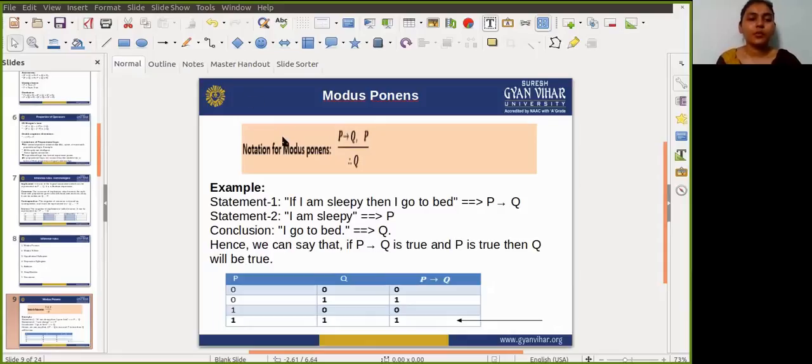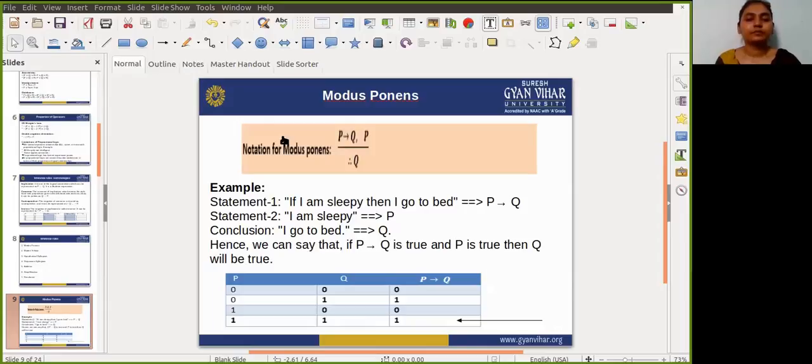So guys, the modus ponens rule is one of the most important rules in inference, and it states that if P and P implies Q are true, then we can infer that Q will be true.